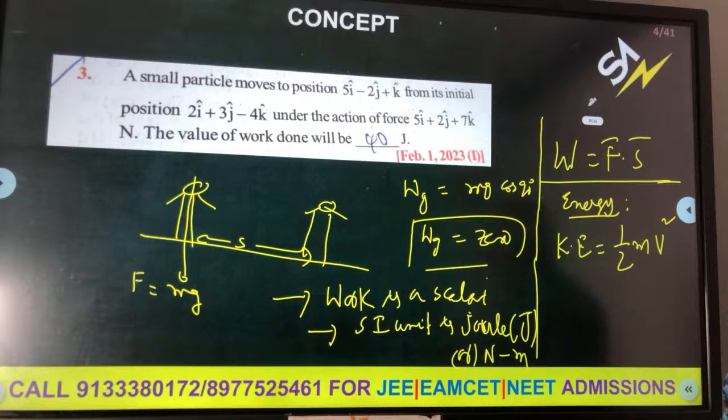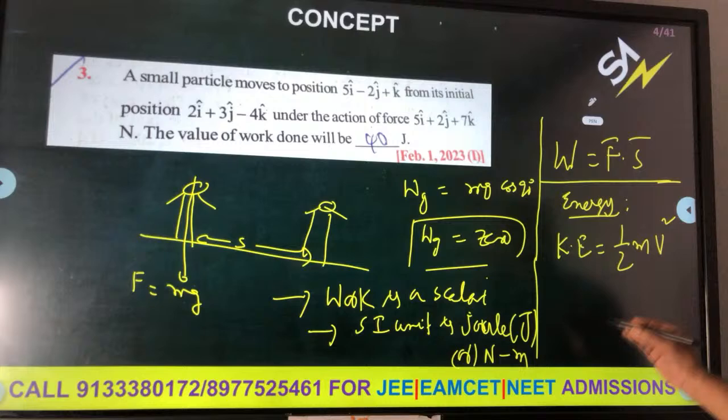How does this formula come? You will learn the derivation in first year. The basic derivation: W is equal to F into S, and F can be given as ma. Let us assume theta is 0 degrees.